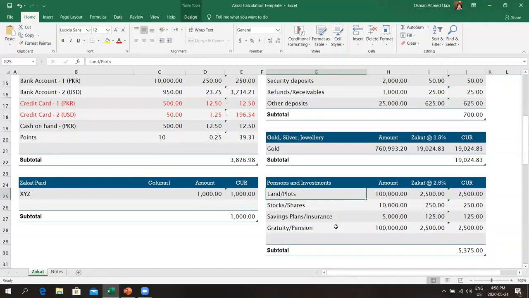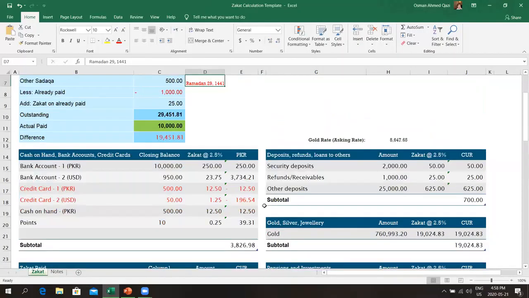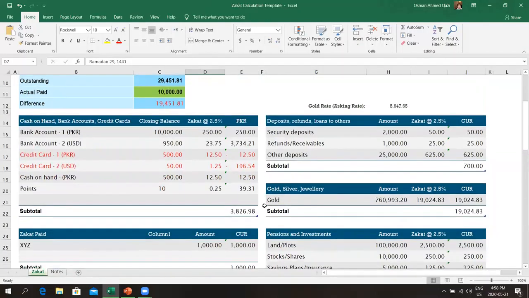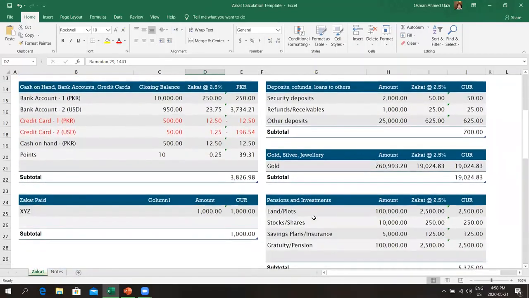And a whole year does not need to pass on that either. The date you usually decide, like when you pay zakat, let's say we talked about here Ramadan 29th. If you bought a plot on Ramadan 1st and it's sitting there on Ramadan 29th, you will pay zakat on that. And it's going to be on the market value. It's not going to be on your purchase price.